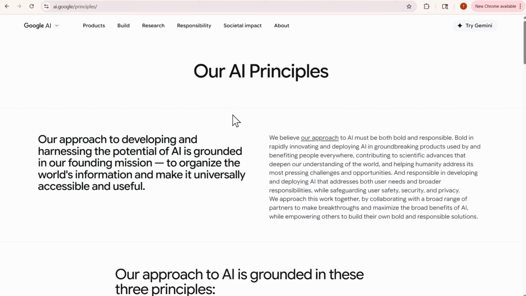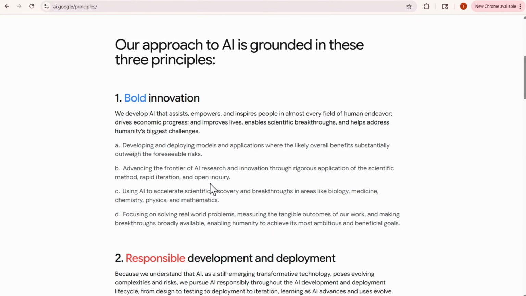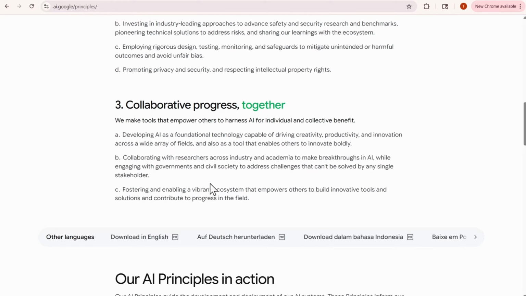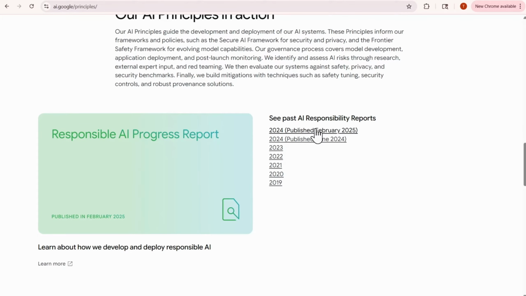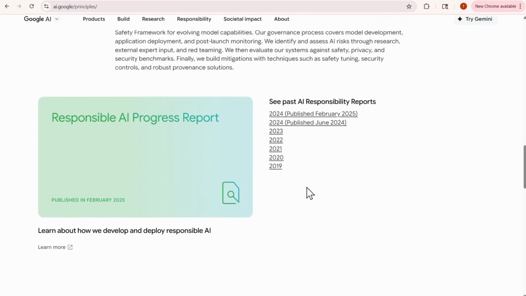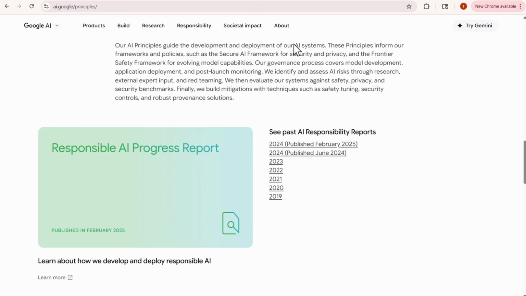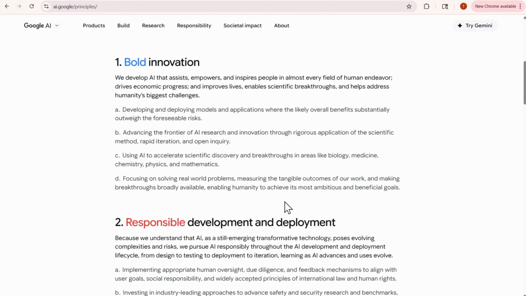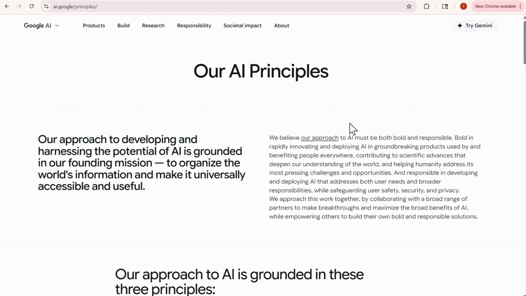So let's take a look at what Google has put as a representation on its site. I want to see if we can identify when this was created. Let me see. Okay, so they've got some insight. They have some AI responsibility reports. One was published February 2025, so that's really good. That was this year. The reason why I asked about this is because AI has continued to evolve. We can see that Google actually has an AI responsibility report going back as far as 2019. So we're not actually going to look at the report. We're only going to look at the provisions on this AI principles webpage.